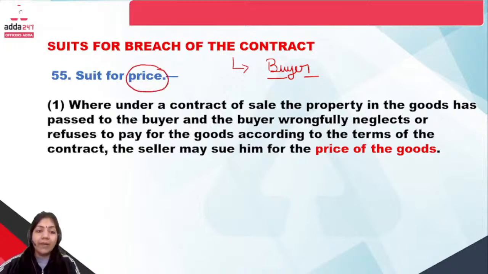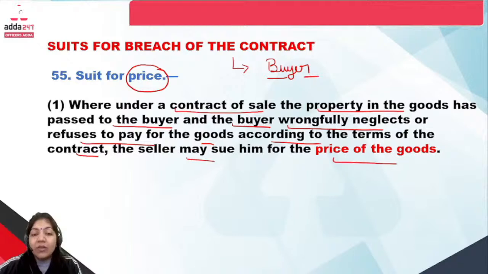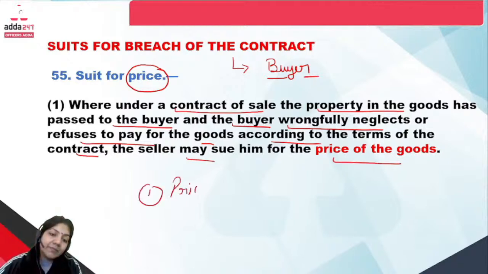What is suit for price? Where under a contract of sale the property in the goods has passed to the buyer and the buyer wrongfully neglects or refuses to pay for the goods according to the terms of the contract, the seller may sue for the price of the goods.